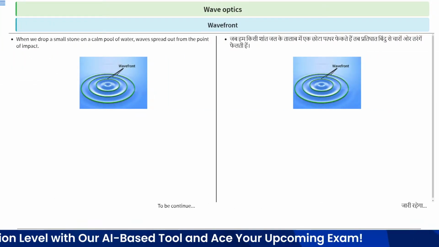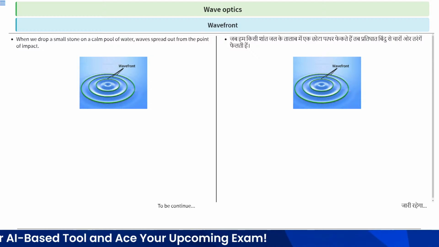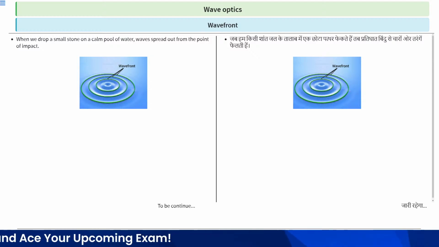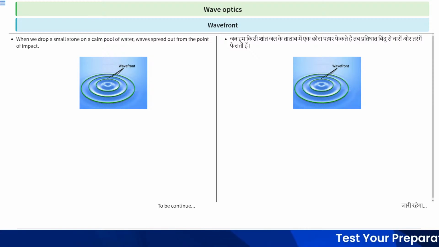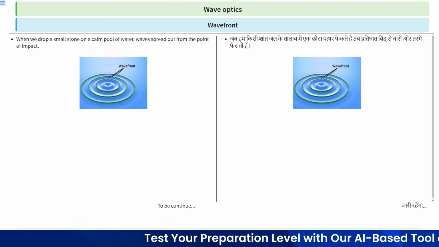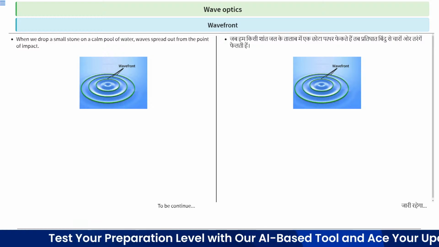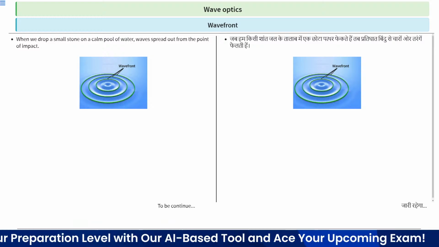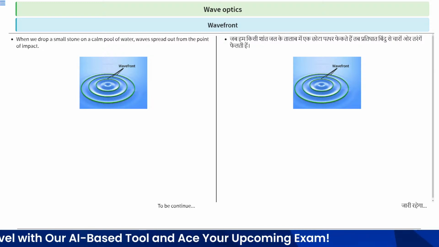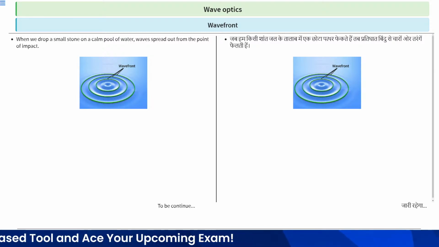Next is wavefront. When we drop a small stone on a calm pool of water, suppose initially the pool is calm. When you drop a small stone at this point, waves spread out from the point of impact.